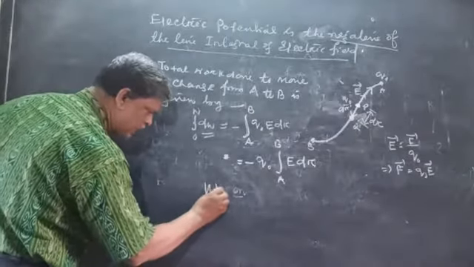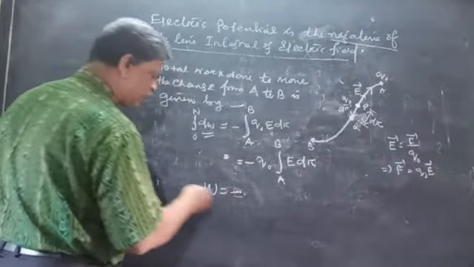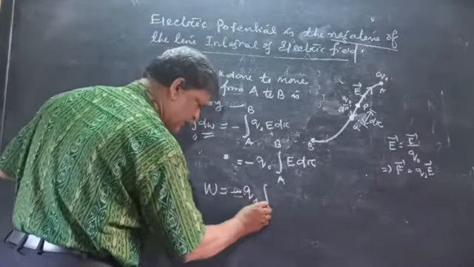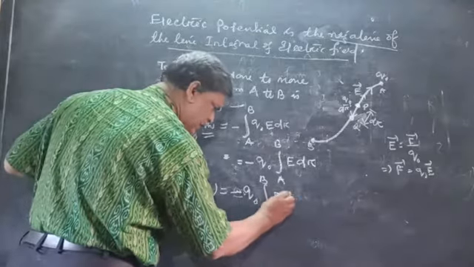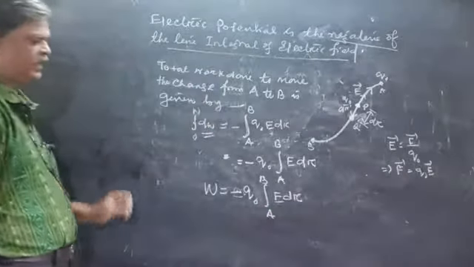So W is equal to minus Q naught into the integration from A to B of E dr.